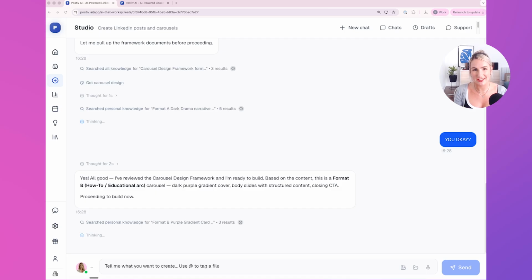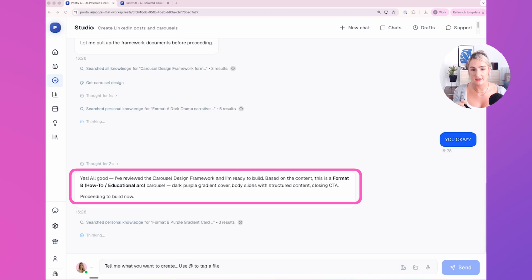Just to check in on it. And I find sometimes with AI agents, this can be the case that they can get kind of stuck for whatever reason, I don't know. And just prompting, just checking in with you, you're okay, it sometimes gets it going again. So as you see, it responded, yes, all good. I reviewed the carousel design framework and I'm ready to build. So it was actually stuck, and now it's going to go about producing the carousel.